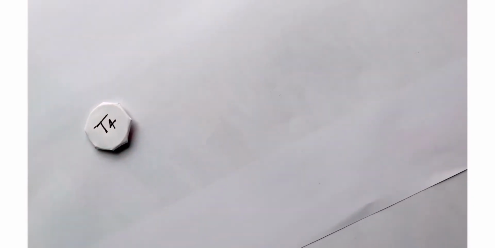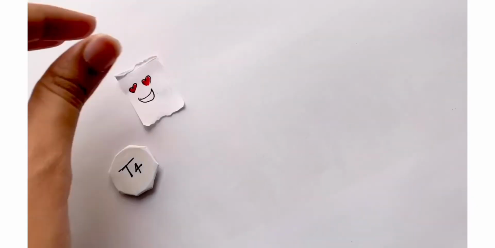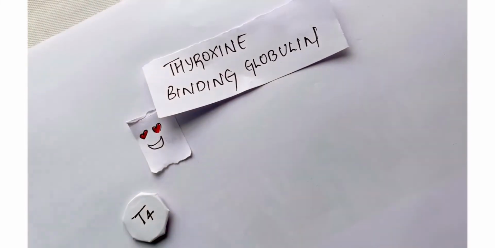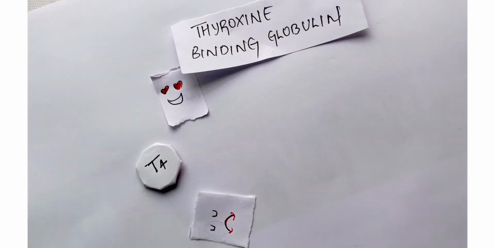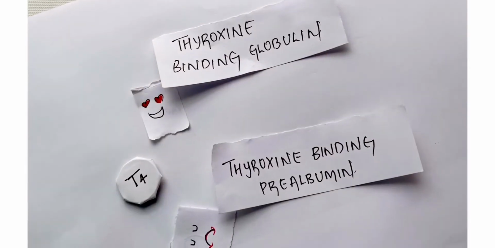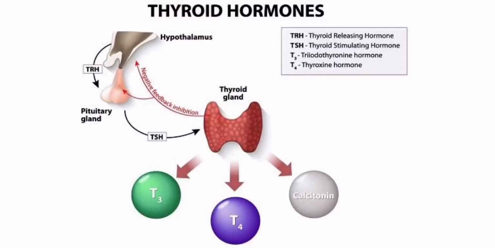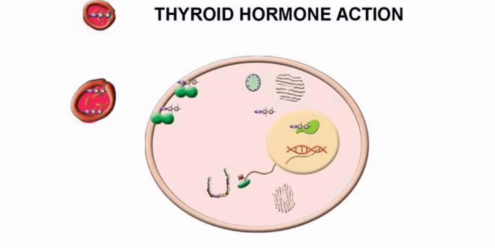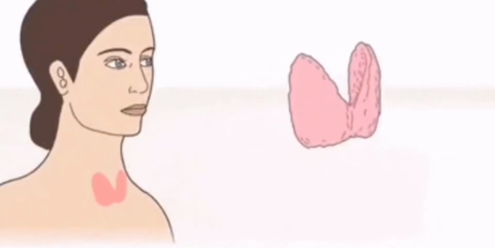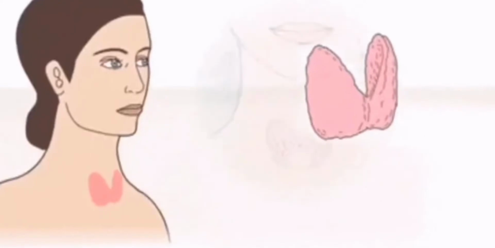T4 binds strongly to the thyroxine binding globulin and weakly to the thyroxine binding prealbumin, whereas T3 binds tightly to TBG and weakly to albumin. Under normal protein binding conditions, 99.7% of T4 and T3 is protein bound. Only a small amount of T4 and T3 is unbound and circulates in a free state, and this free concentration is considered responsible for the biological effects of the thyroid hormones in our body.